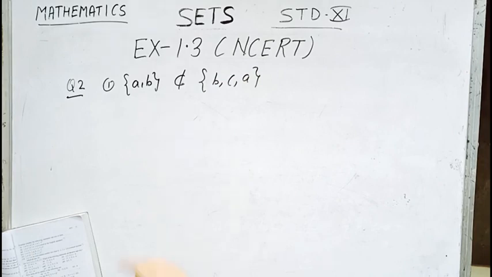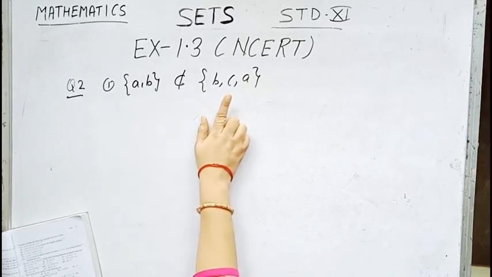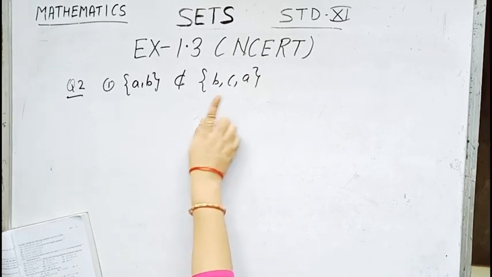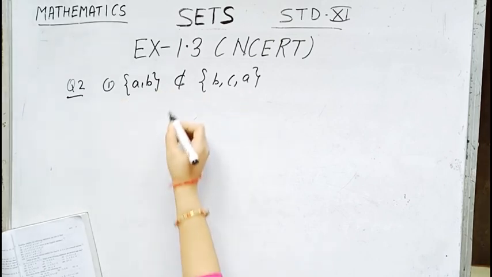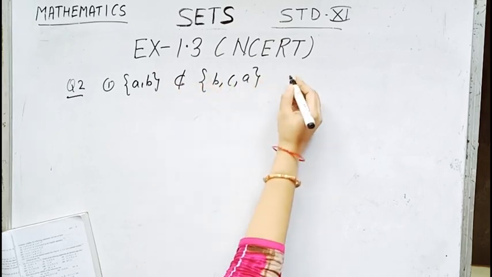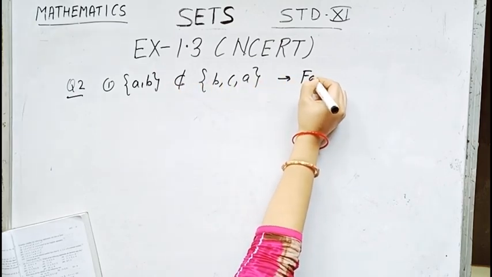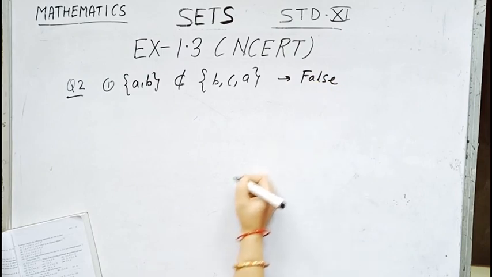Obviously children, all the elements of the first set are also elements of the second set. So the first set is a subset of the second set. So this statement that it is not a subset is wrong. So this statement will be false.